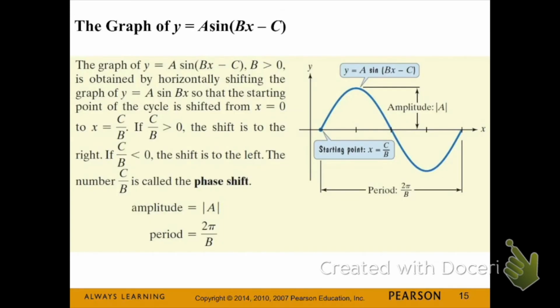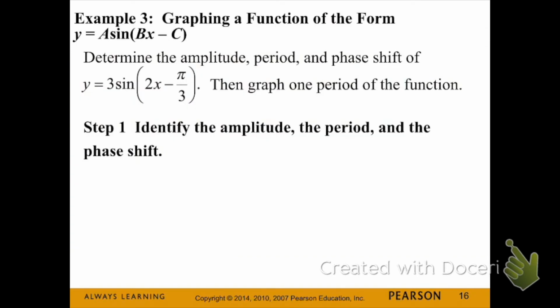Next, we're going to look at sine graphs that have a phase shift. So the examples we see are going to have a minus c in the equation, and their starting point is no longer going to be at the origin, where x equals 0, but now it's going to be at x equals c divided by b. Example 3. Determine the amplitude, period, and phase shift of y equals 3 sine of 2x minus pi over 3. Then graph one period of the function.